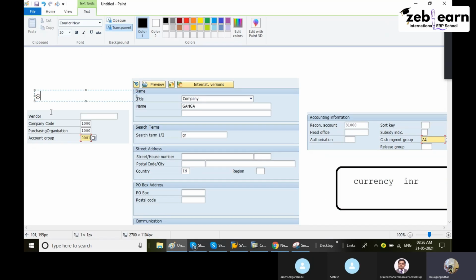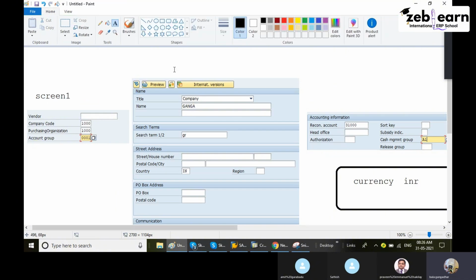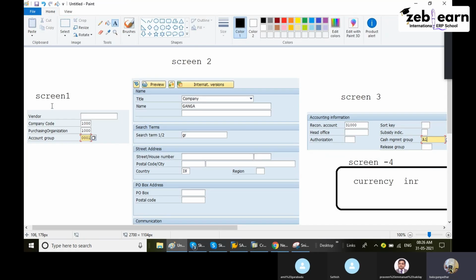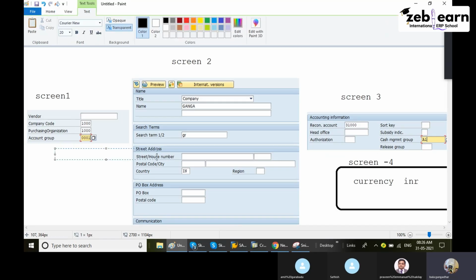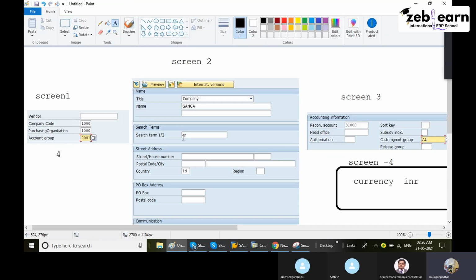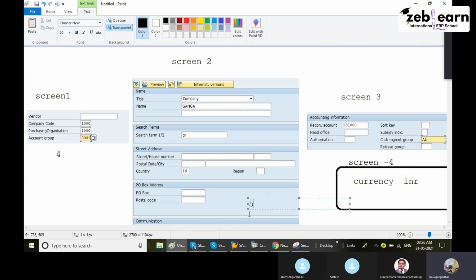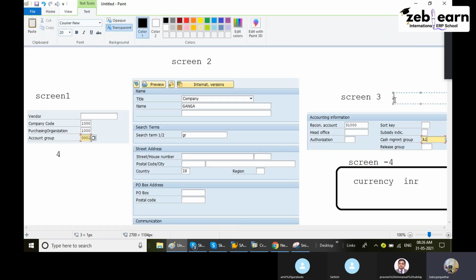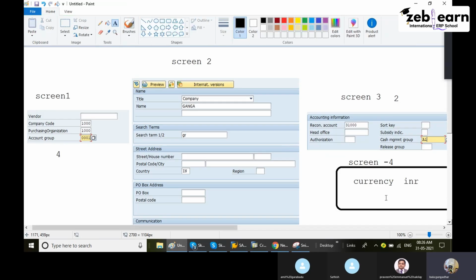Meaning this is screen 1, screen 1. Okay, like this. Screen 2. This is screen 3. This is screen 4. Screen 4 means each screen we have different fields. First screen we have 4 fields. Second screen we have 1, 2, 3, 4, 5. 5 fields are there, even the English language also. And third screen we have only 2 fields. And the final screen I have only 1.